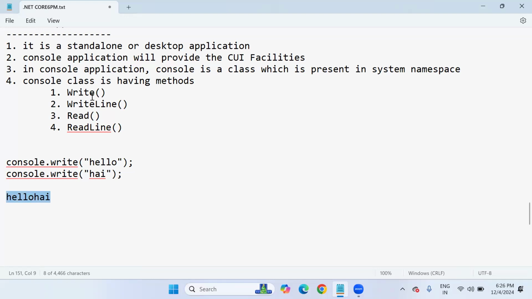Why? Because we have used the Write method. The Write method is used to display the output statements in the same line, whereas the WriteLine method is used to display the output statements line by line. For example, when I use WriteLine here instead of the Write method, automatically Hello is printed in one line and Hi is going to be printed in the second line. So this is the WriteLine method's advantage.